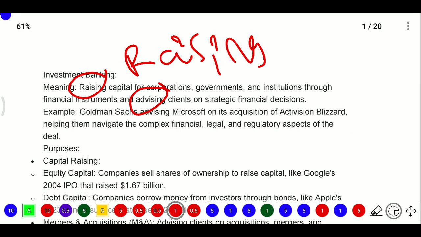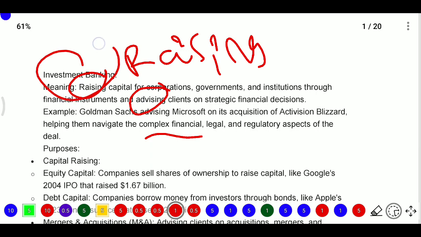For example, Goldman Sachs is an investment banking company, and it is advising Microsoft on its acquisition of Activision Blizzard. It will help them navigate the complex financial, legal and regulatory aspects of the deal. So it will help in raising capital, it will advise the client, and it will help with complex regulatory issues and the forms required to be submitted to the regulator. It will take care of everything from start to end.